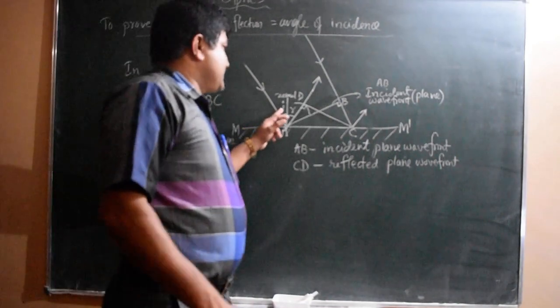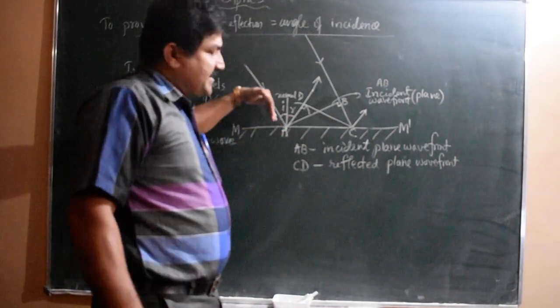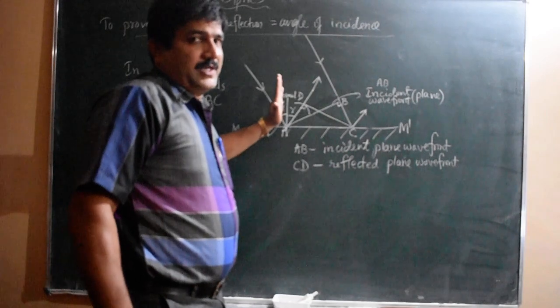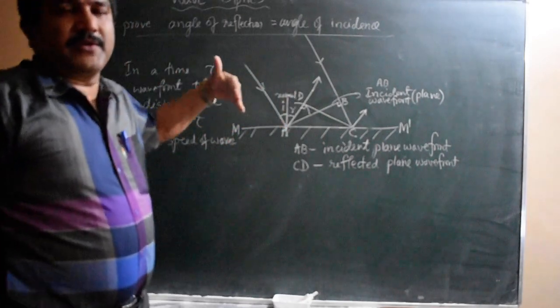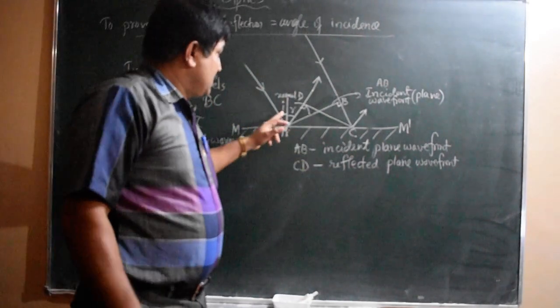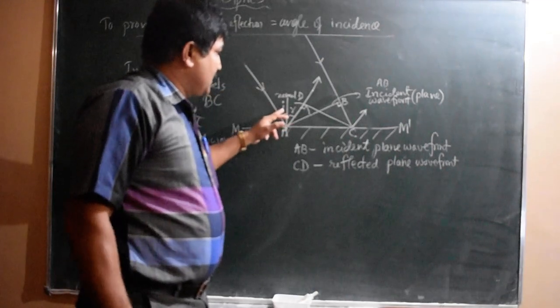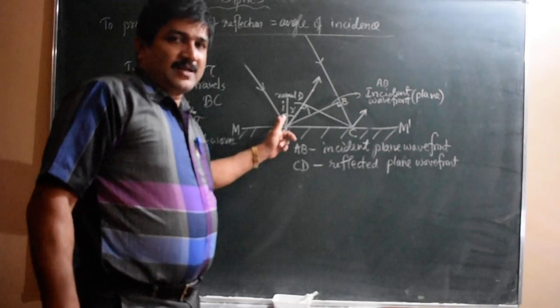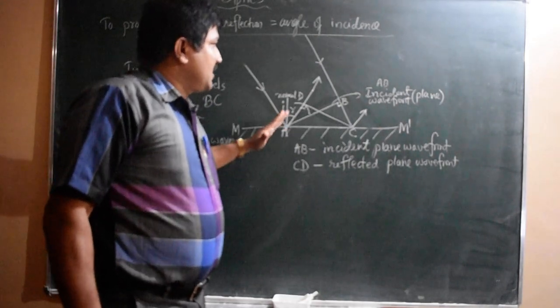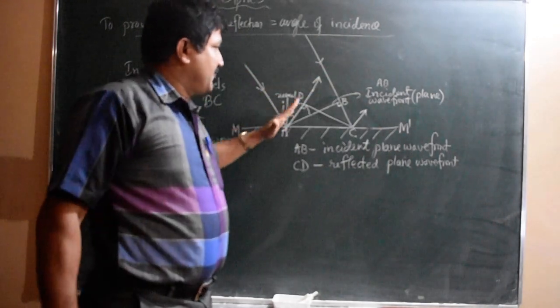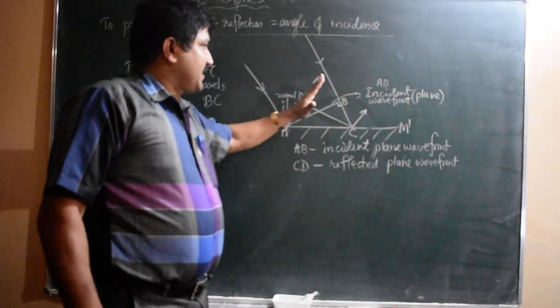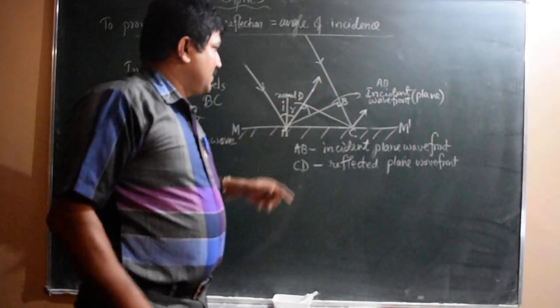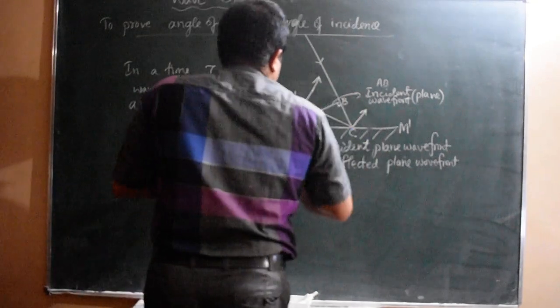Remember, always the angle of incidence is with respect to the incident ray and the normal. Angle of incidence is the angle between the incident ray and the normal. So this is the incident ray, and the angle between the normal and this incident ray is the angle of incidence. Angle of reflection is the angle between the reflected ray and the normal. That is the angle of reflection.